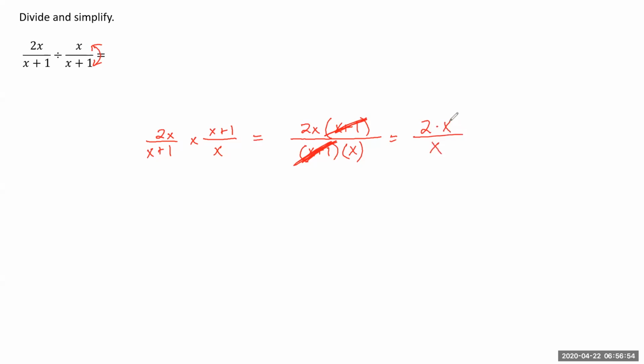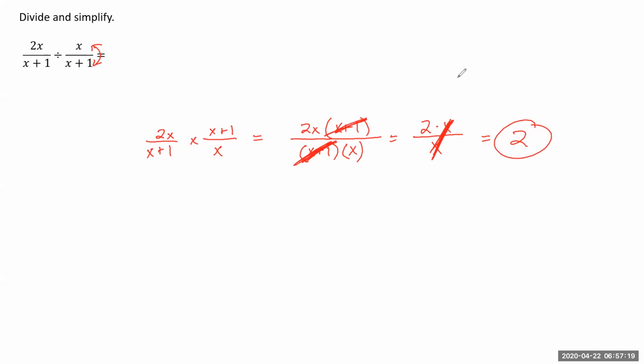So I can actually cancel out these x's as well, and all I would be left with is 2. Okay. So again, dividing is just multiplying by the reciprocal. Once we've multiplied by the reciprocal straight across, then we can simplify by looking at what factors are in the numerator and the denominator and canceling those out.